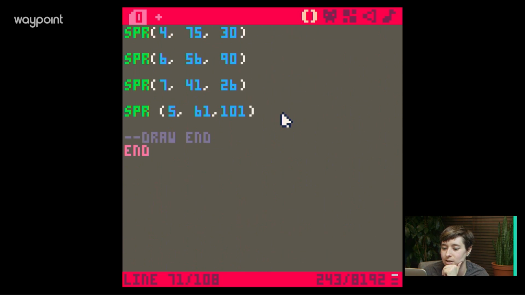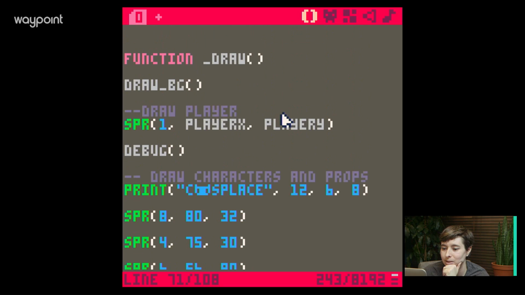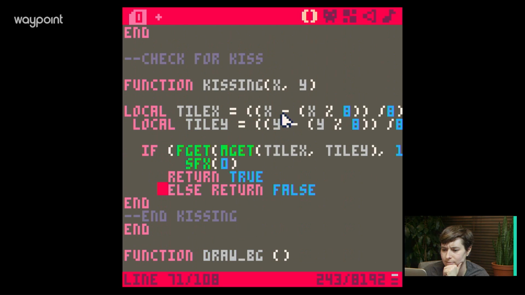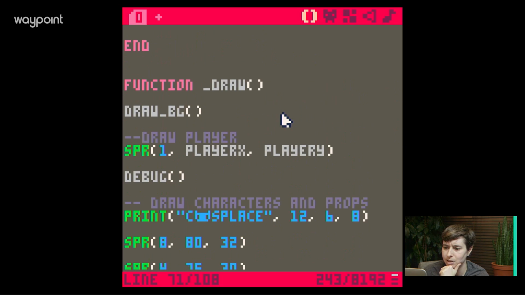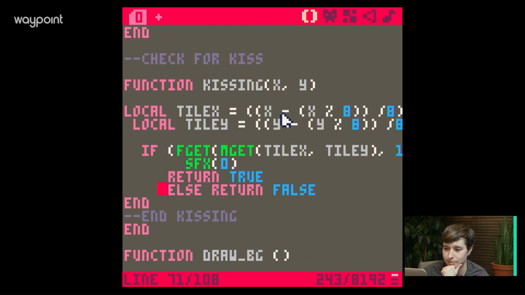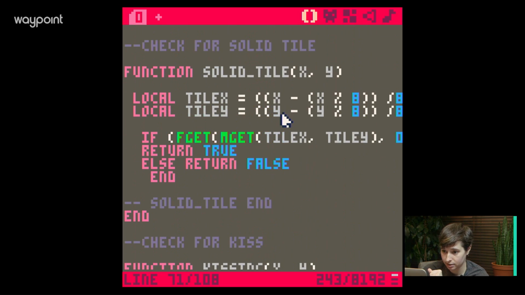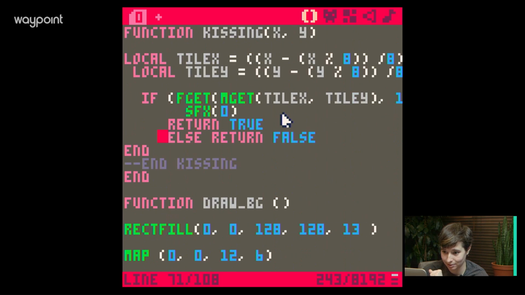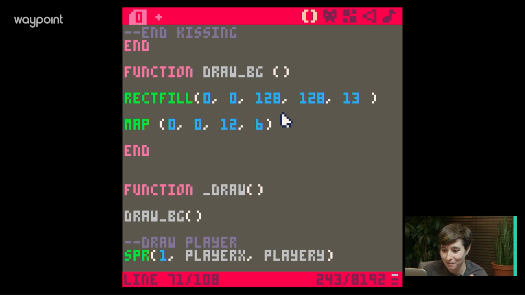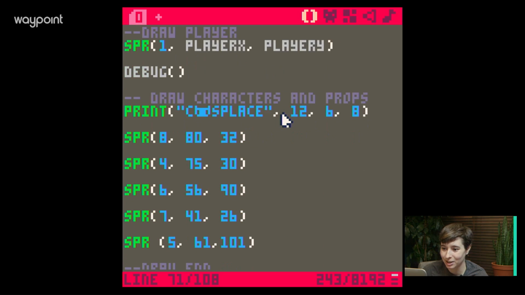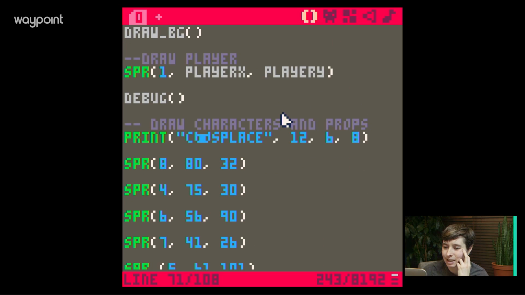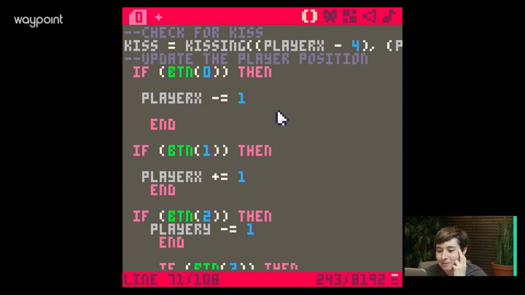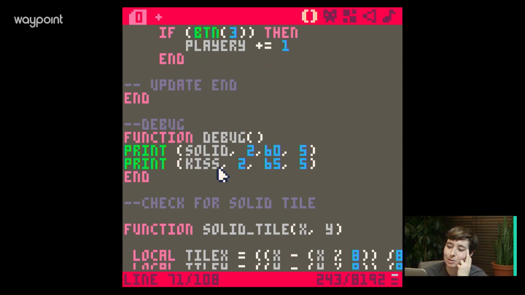But yeah, sorry, in our debug function, let's make that a little bit. We're just calling debug here, right. I'm gonna find my debug. Where's my debug? Shit, where's my debug function? I'm so excited, I forgot where I put my debug function. Oh, here it is. Wait, no, that's just me calling debug. What is wrong with me? Update. And then we end update, and then here's debug. All right, sorry.